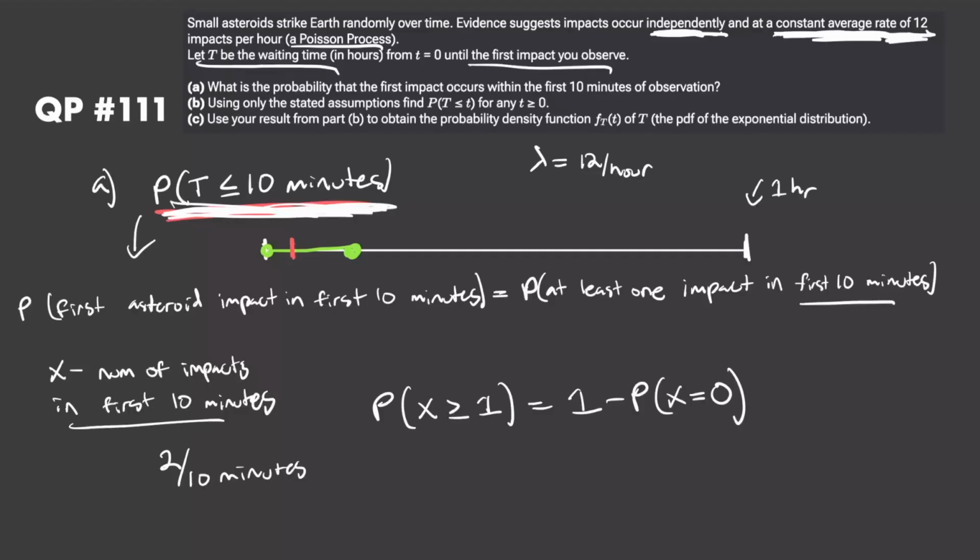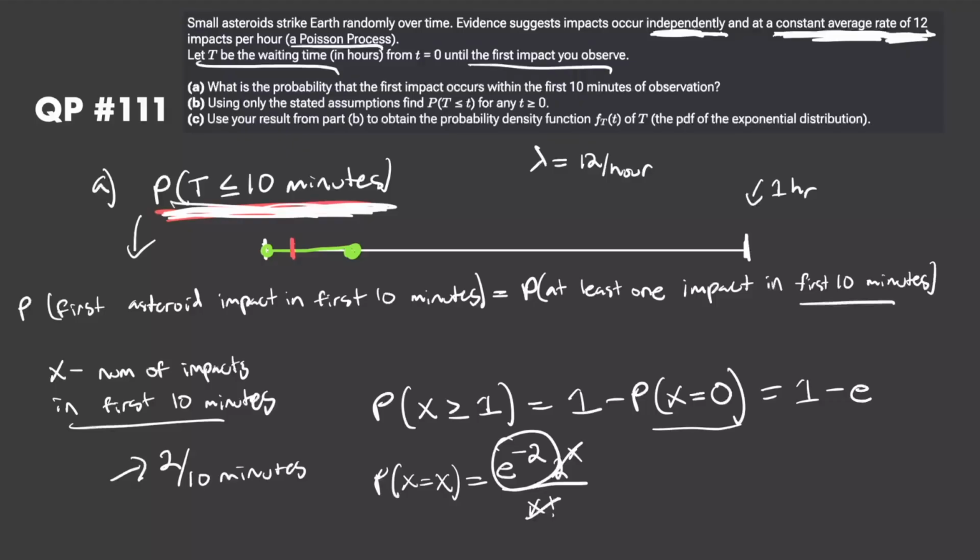Since x follows the Poisson distribution with parameter lambda equal to 2, and we derived this in QP number 1, the mass function of that is e to the power of negative lambda, in this case 2, times lambda to the power of x, in this case 2 to the power of x, over x factorial, right? So now the probability that x is equal to 0, we can just plug in 0 into this equation right here. This term will be 1 and so will this one, and we'll just be left with e to the power of negative 2. So the probability that x is greater than or equal to 1 will be 1 minus the probability that x is equal to 0, which is 1 minus e to the power of negative 2.